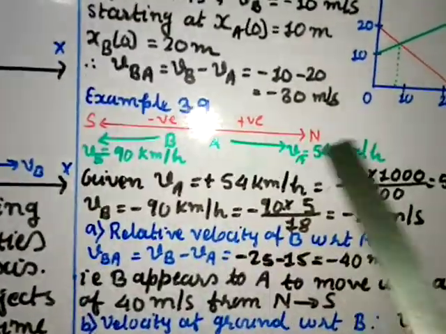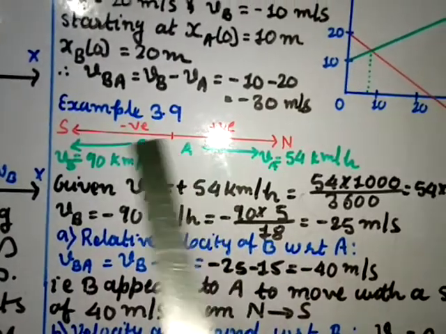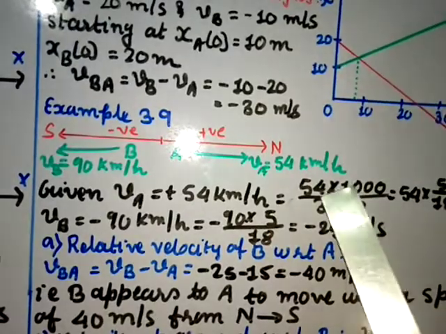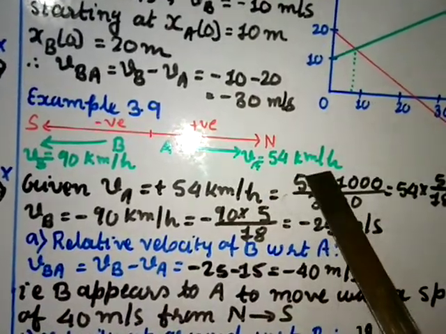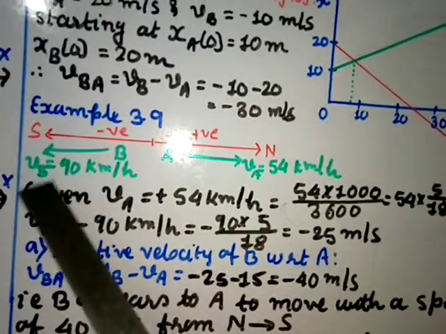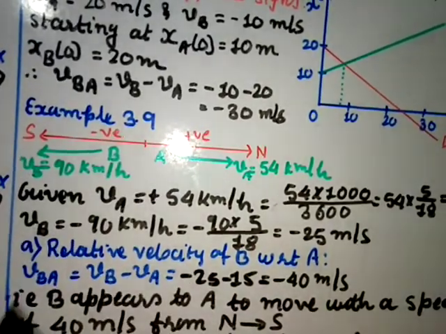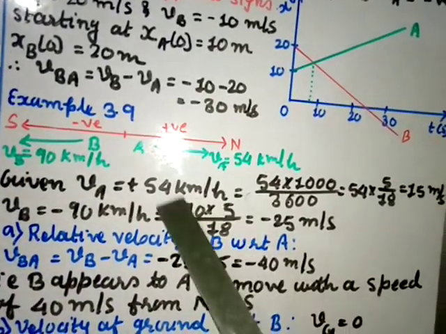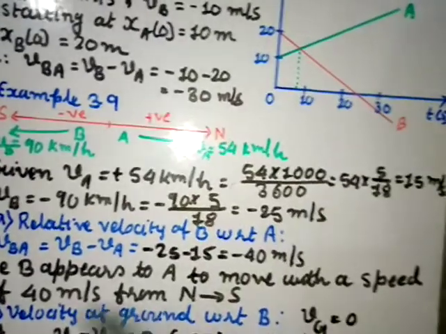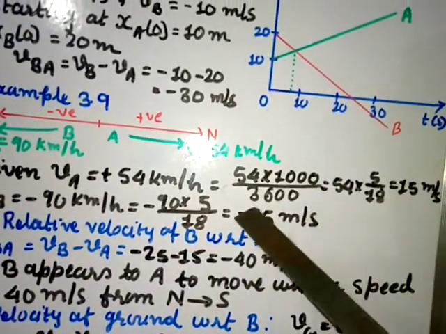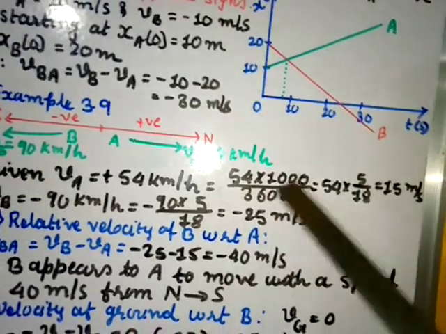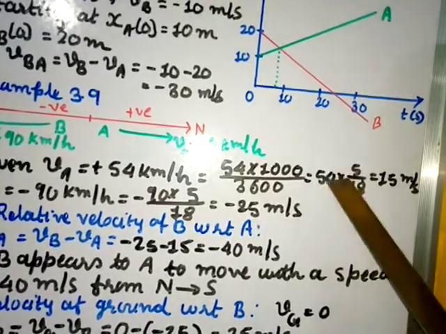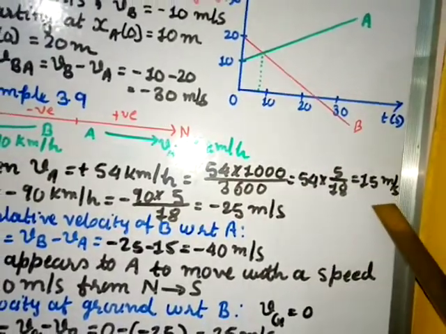Now I am taking the x-axis, the positive side I am taking as north and the negative side as south. Train A is moving on the north side, so I take the velocity positive, VA equal to 54 km per hour, and B is moving in the south, so I take its velocity as negative, VB equal to minus 90 km per hour. Given VA is equal to plus 54 km per hour, convert kilometer per hour into meter per second. You have to multiply by 1000 divided by 3600, or directly you can multiply by 5 by 18 to convert into meter per second. So 54 into 5 by 18, cut it, you get 15 meter per second.